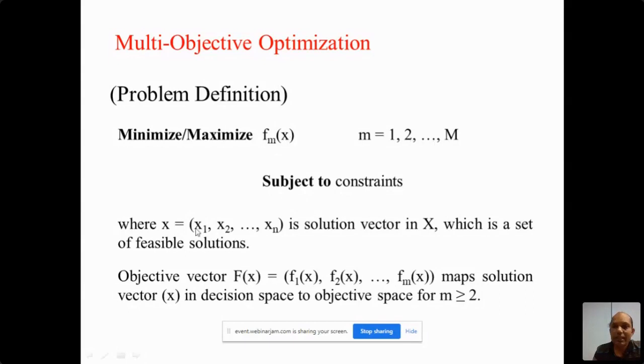Now x indicates the decision vectors in the feasible search space, dealing with the multiple functions. Here it is important that m should be greater than or equal to 2. If m is 1, then this will convert into single objective optimization. Now we will get different values for f1(x), f2(x), like the value for each.